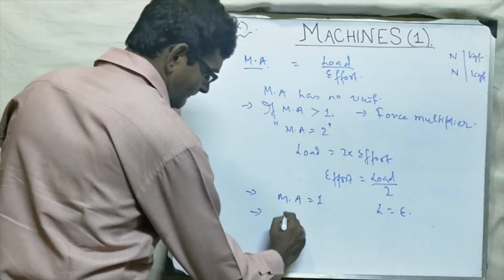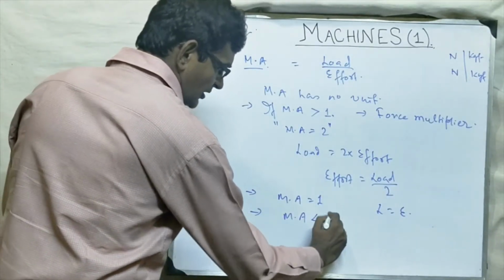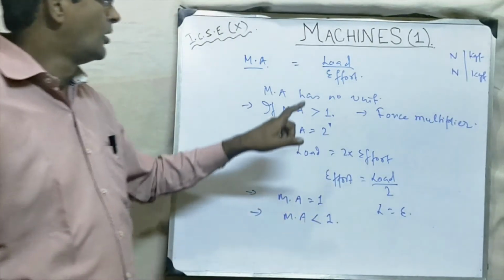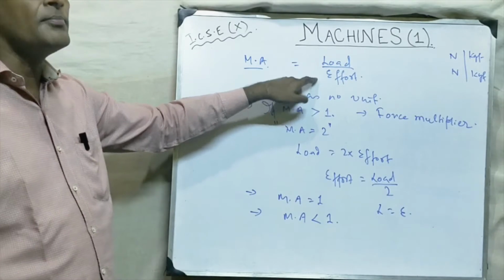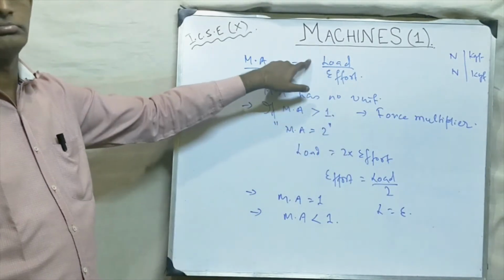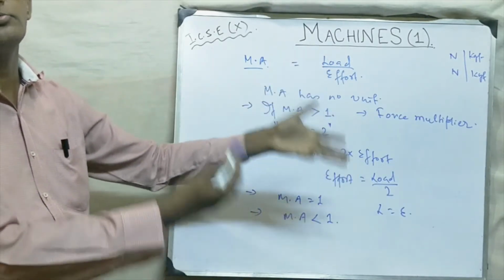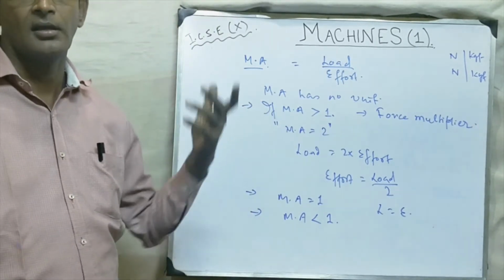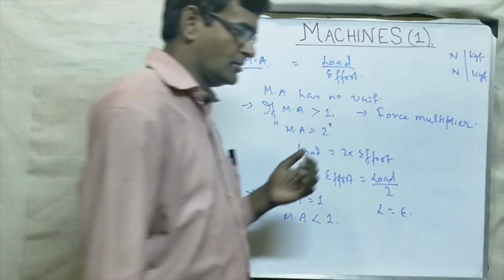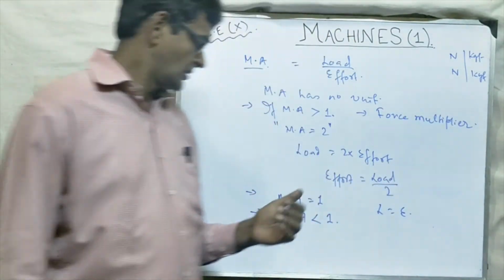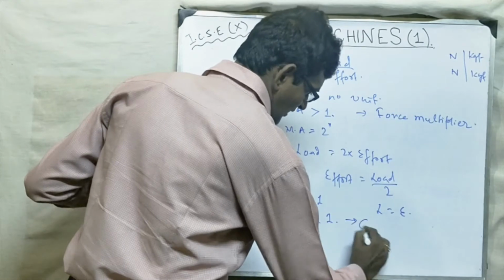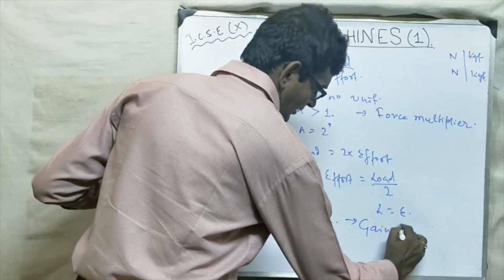The third part. We also use some machine whose mechanical advantage is less than 1. Means you will have to apply more effort than the load. ऐसा मशीन क्यों यूज करेंगे? यहाँ पे जितना लोड है उससे ज्यादा एफर्ट देना पड़ेगा, फायदा क्या? हम बिना मशीन का ही नहीं कर लेंगे. Yes, we use this machine for gain in speed.